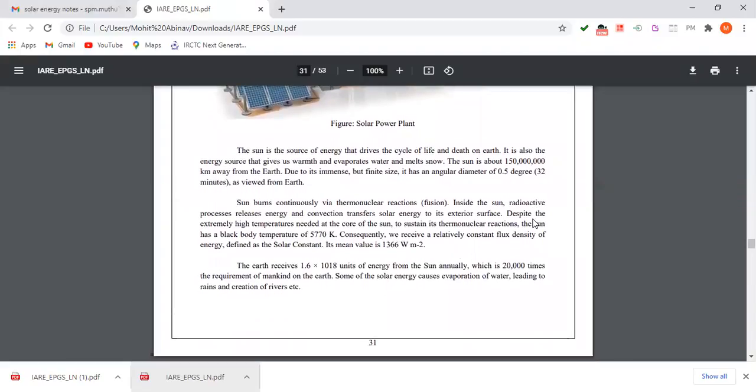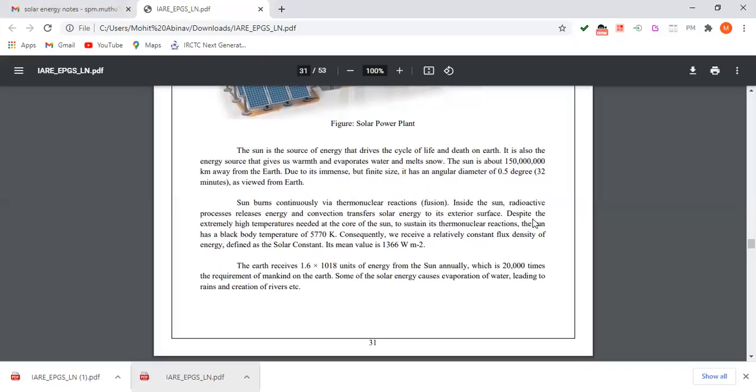The sun burns continuously via thermonuclear reactions, and inside the sun, radioactive processes release energy, and convection transfers the solar energy to its exterior surface.